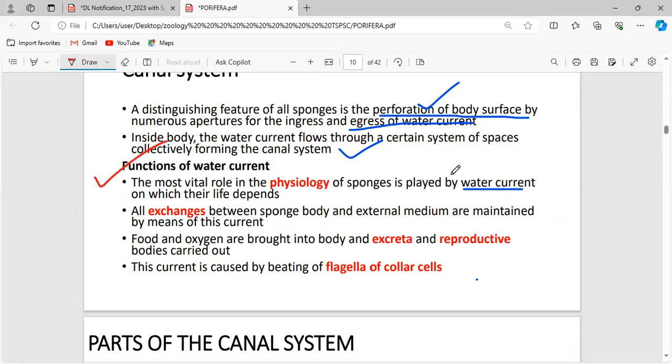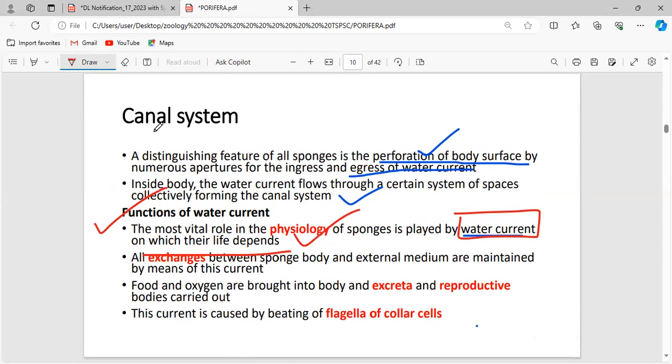The function of the canal system is as a water circulation system. Because of the water current produced by the flagella of the collar cells, the water circulation is correctly maintained in the body of the sponge. And that is the main function of the canal system. Not only water circulation: whatever has to be taken from the body to the outside, and whatever important food and oxygen has to be taken from the external medium into the body of the sponge, everything is correctly maintained only by this canal system.